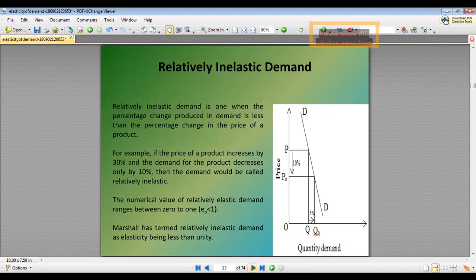Relatively inelastic demand is when the percentage change in demand is less than the percentage change in the price of the commodity. For example, if the price of a product increases by 30% and the demand decreases only by 10%, then it is called relatively inelastic demand. The numerical value ranges from 0 to 1, that is, EP will be less than 1.